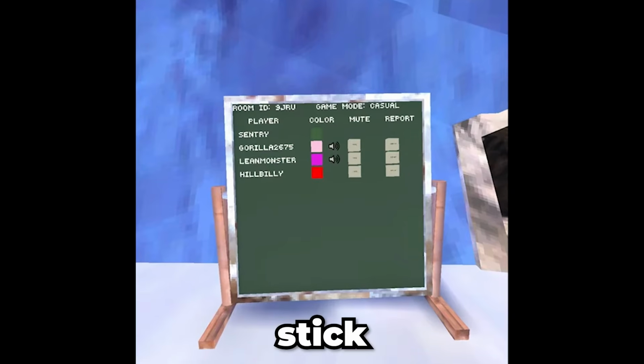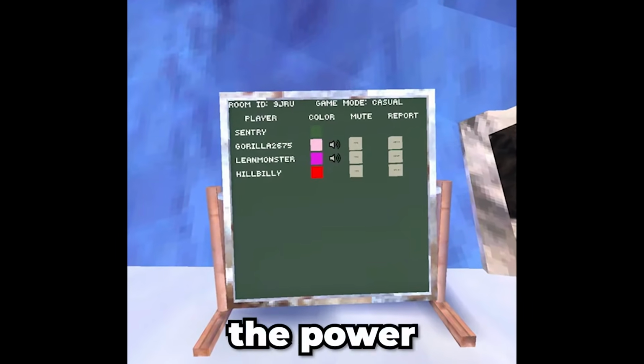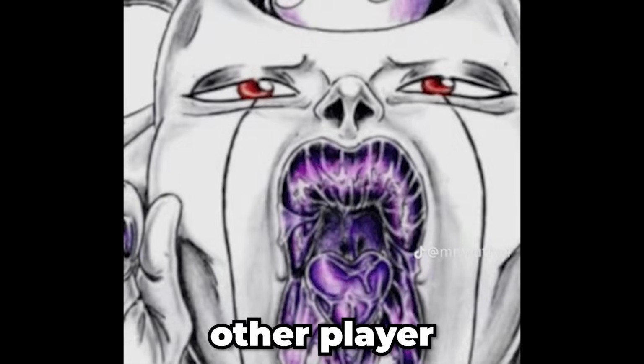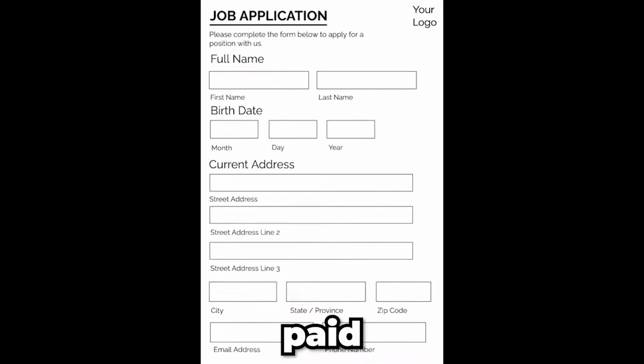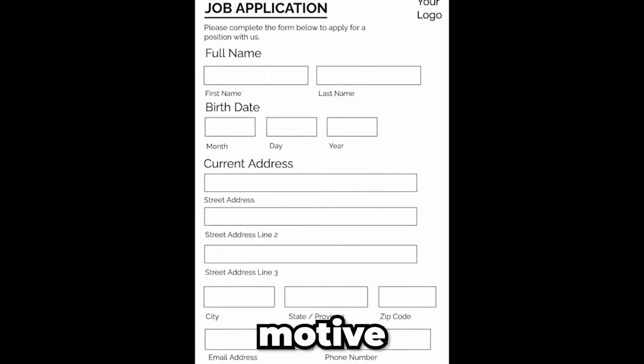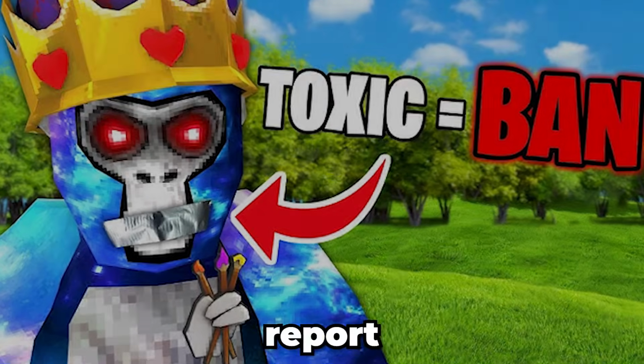Reports by someone with a stick has 20 to 30 times the power of a normal report from any other player. The reason why Lemming changed moderators to forest guides was to add paid moderators to the game that would have a motive to find toxic players and report them.